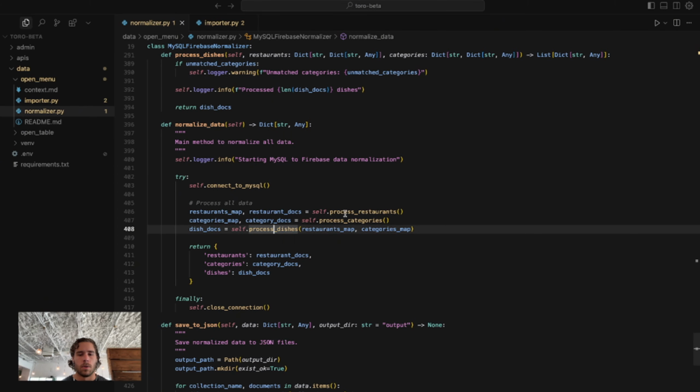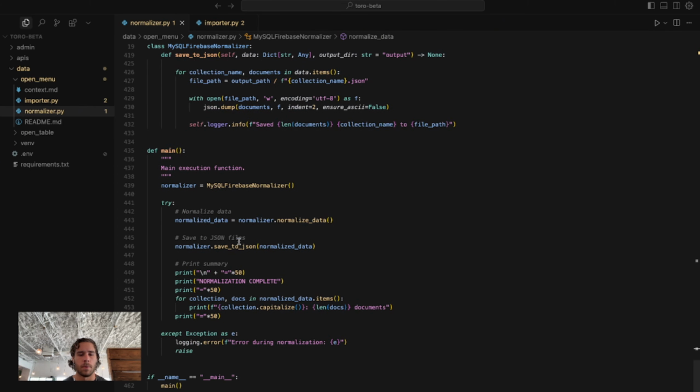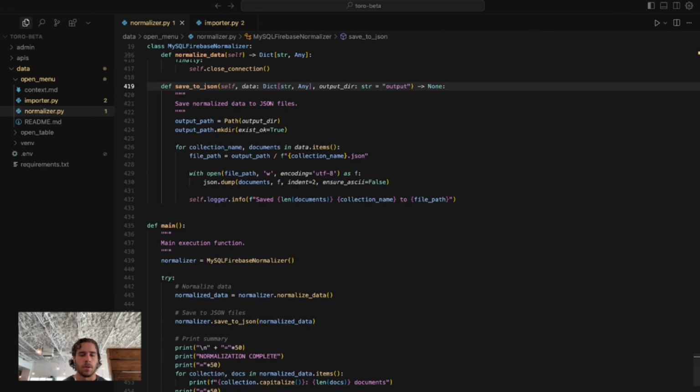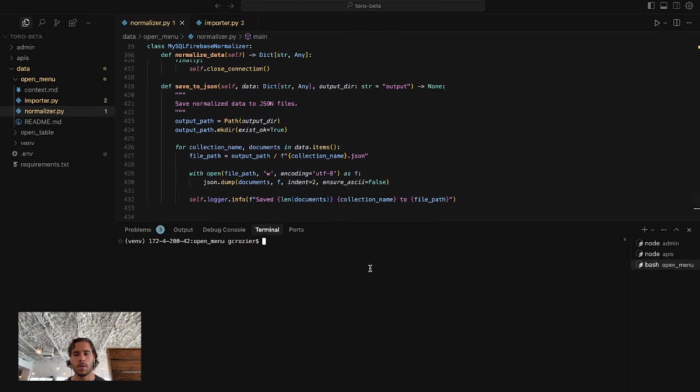So then, cool. We process those. After normalizing that data, we get that data and then we save it to the JSON. So that just, boom, puts it out to JSON. So let's go ahead and run this after going through it. Always good to go through the code before you run it.